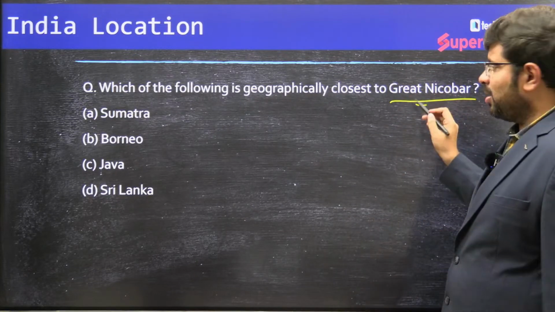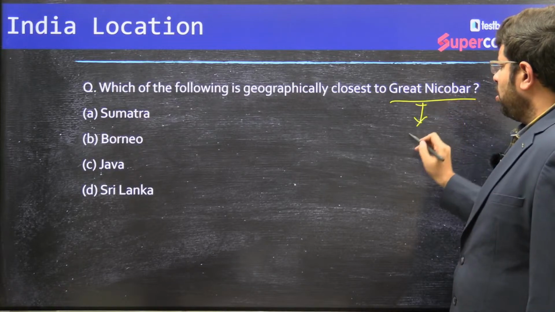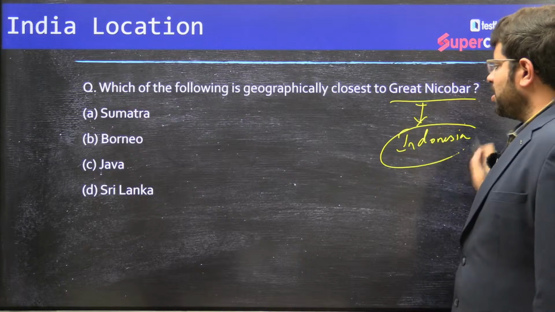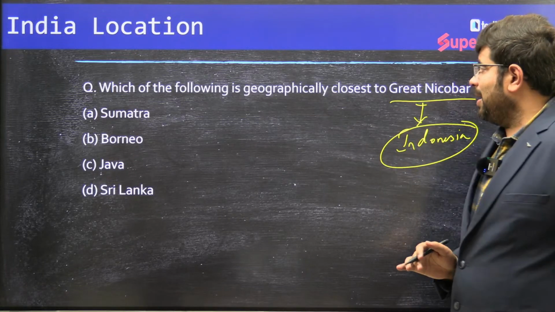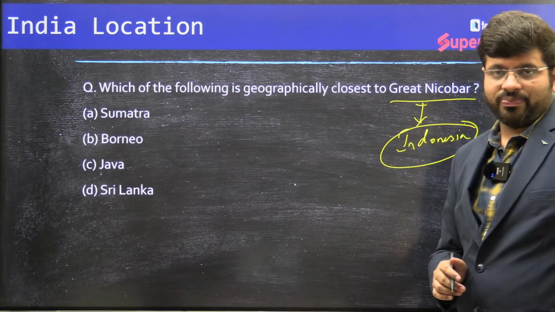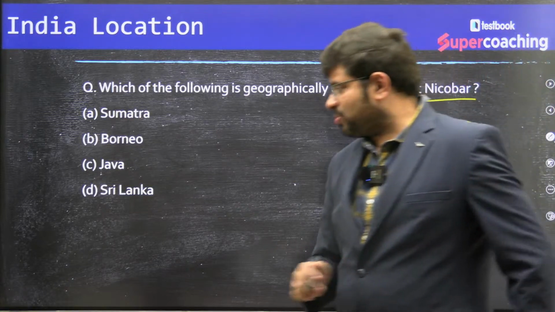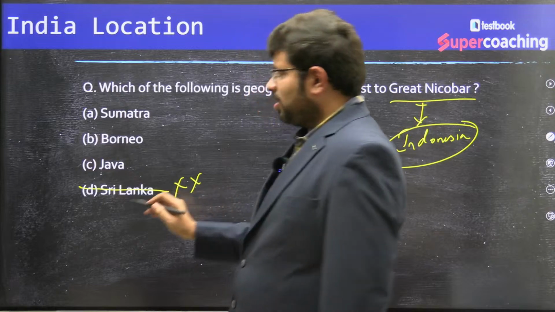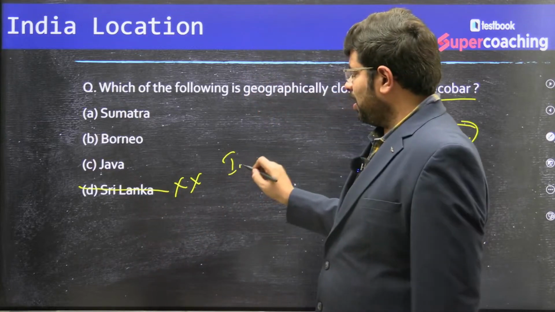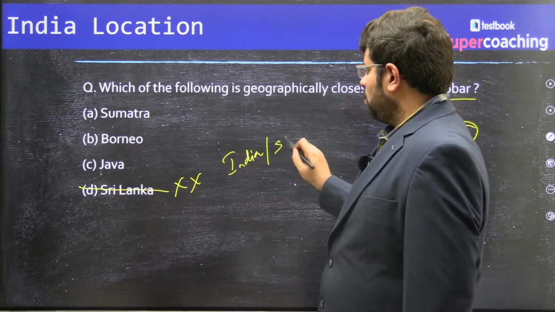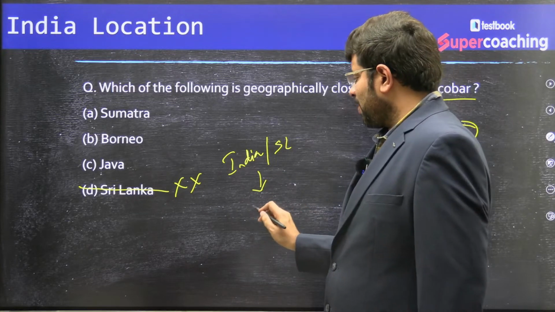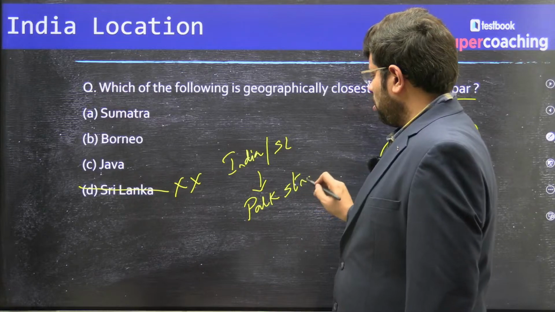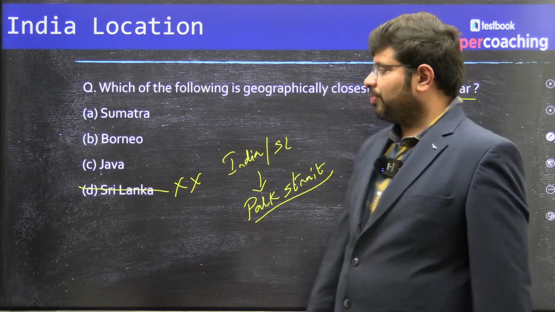So this is the Great Nicobar. It is closest to which country? Definitely it is Indonesia. Within Indonesia, which are the islands which are closest? That is what they are asking. Now, if you have observed the maps, you should have definitely avoided the answer Sri Lanka. In fact, India and Sri Lanka are separated by the Palk Strait. This is the border of the Palk Strait.